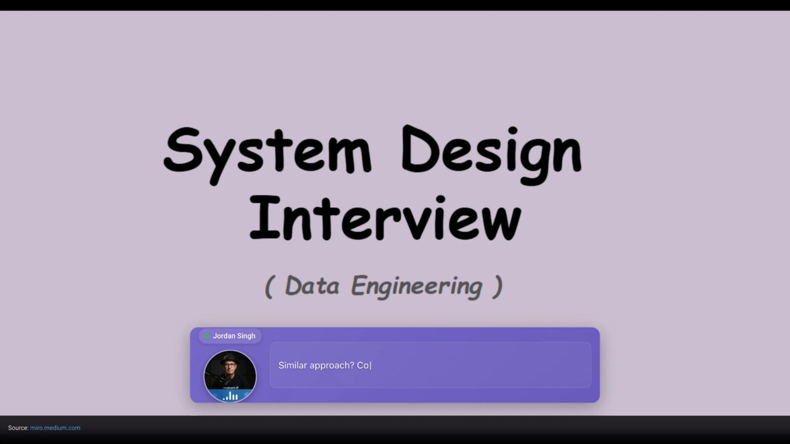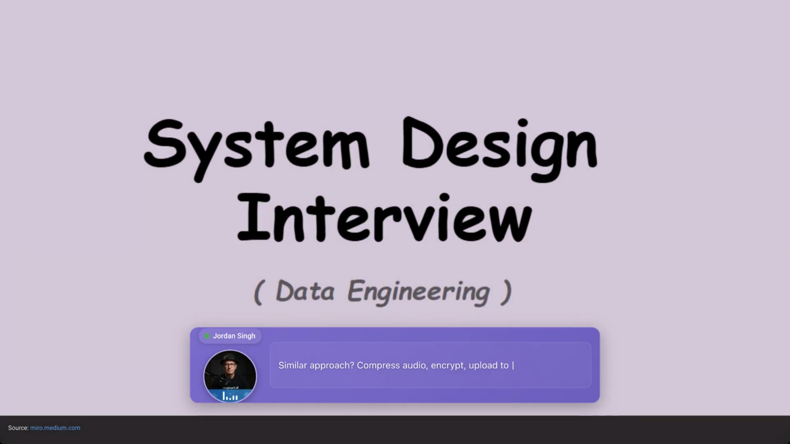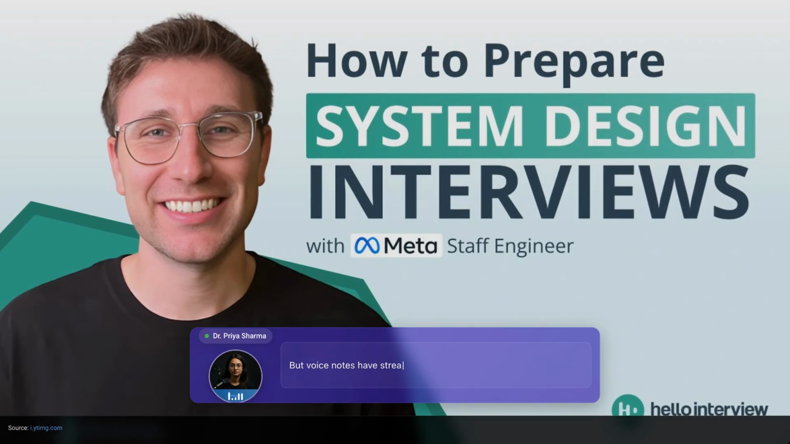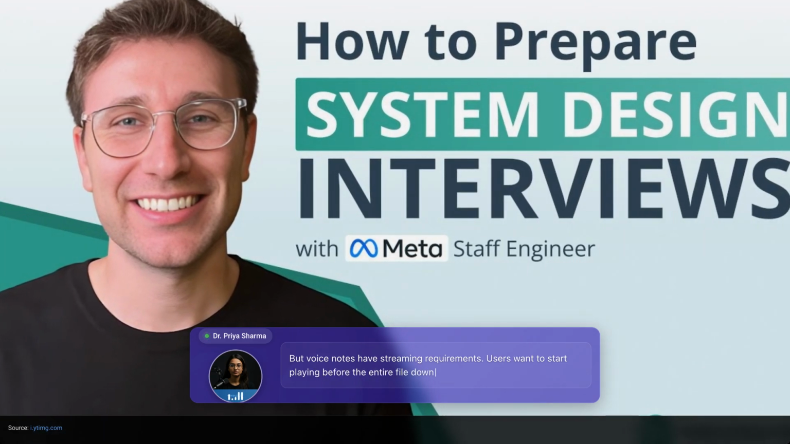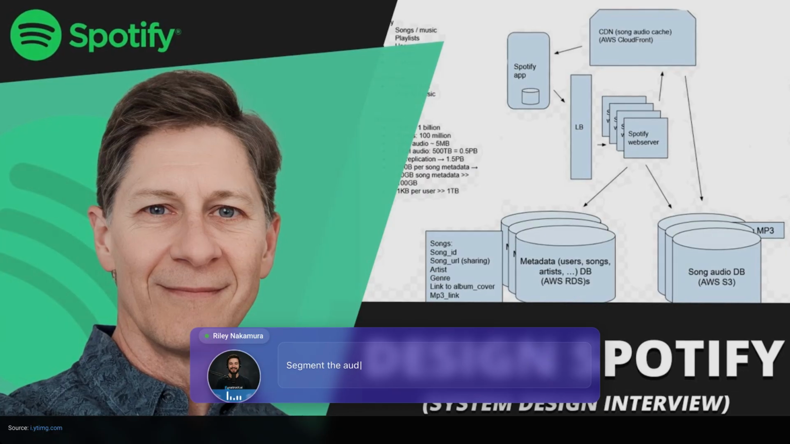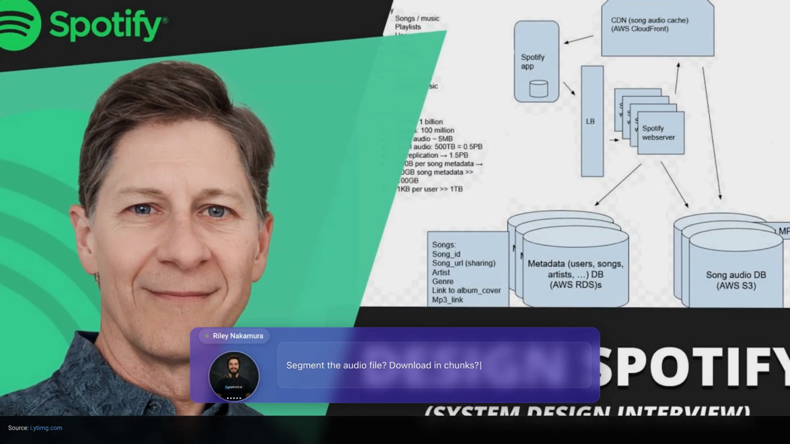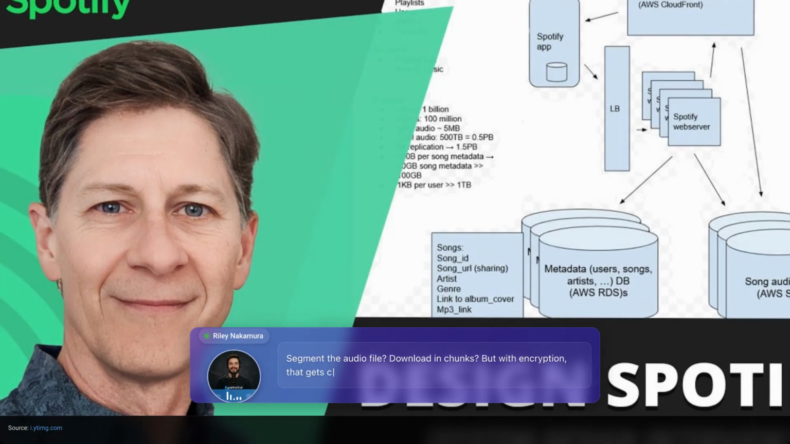Similar approach, compress audio, encrypt, upload to object storage. But voice notes have streaming requirements. Users want to start playing before the entire file downloads. How do you handle that? Segment the audio file, download in chunks, but with encryption that gets complicated.